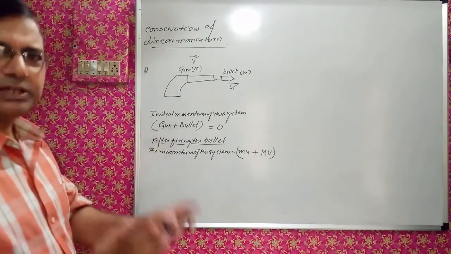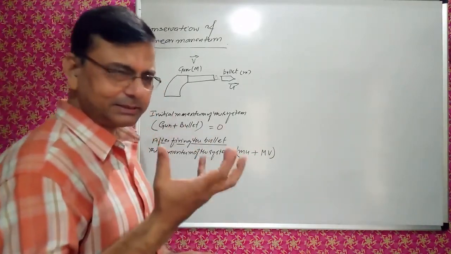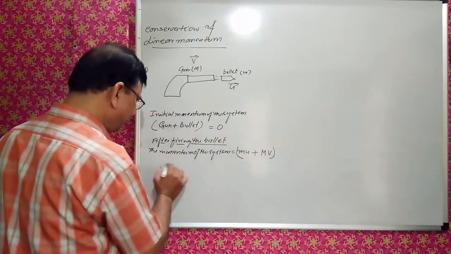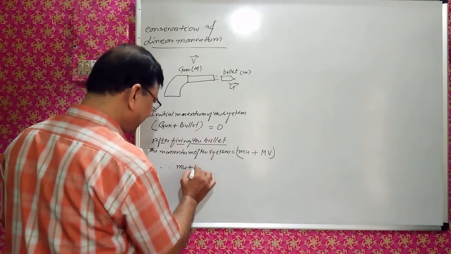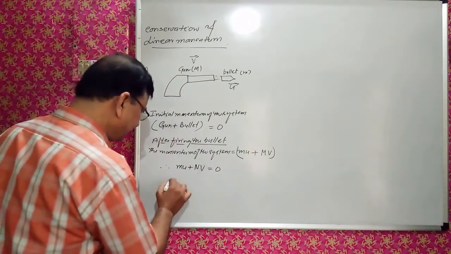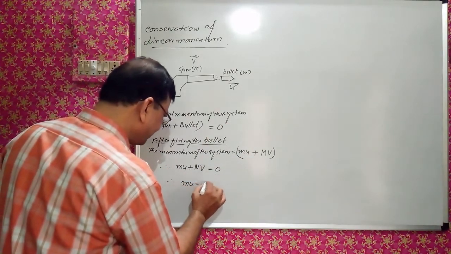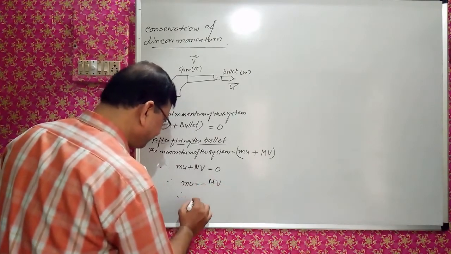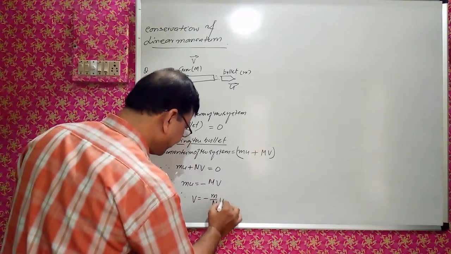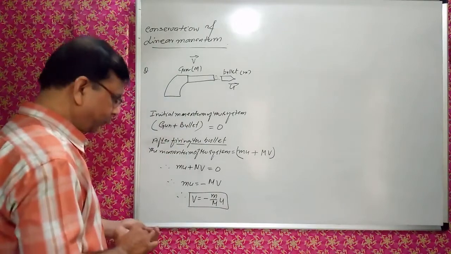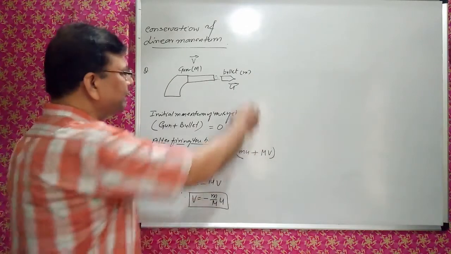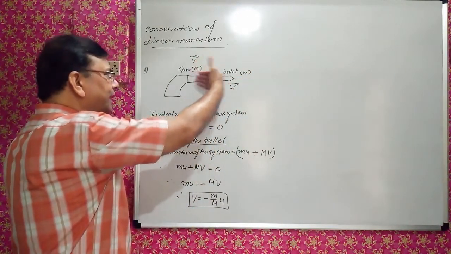As per conservation of momentum of the system, initial momentum is this, final momentum is this. Therefore mu plus mv is equal to 0. Initial momentum is equal to final momentum. Therefore mu is equal to minus mv. Therefore v is equal to minus mu by m. It means when the bullet is fired with velocity u and mass m, the gun will go back.